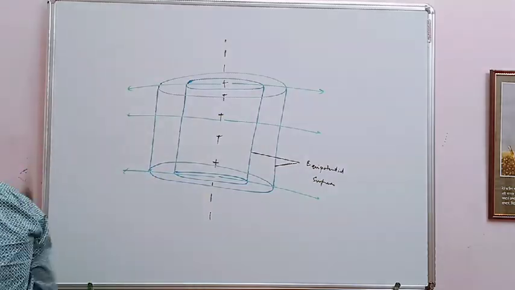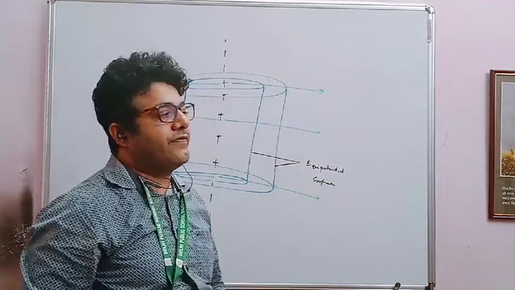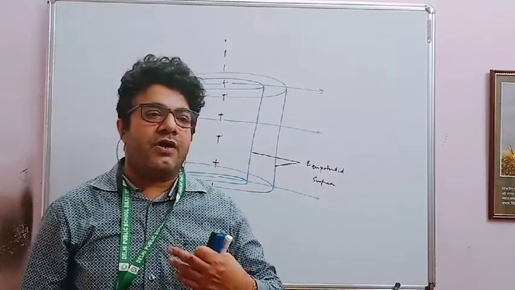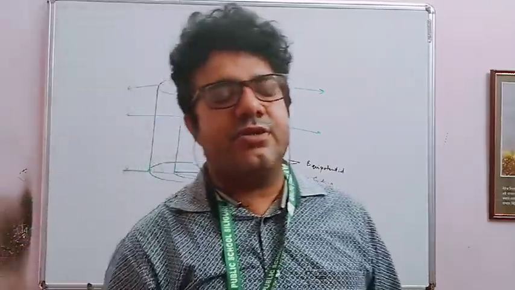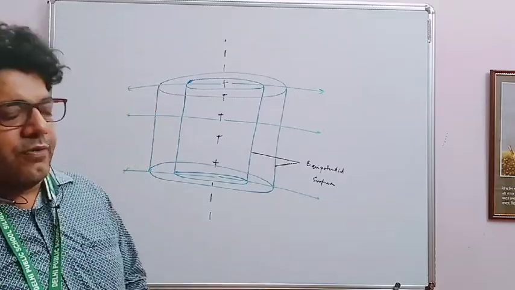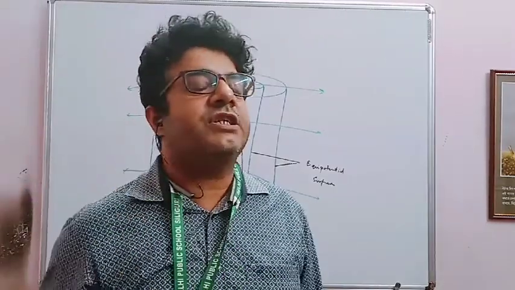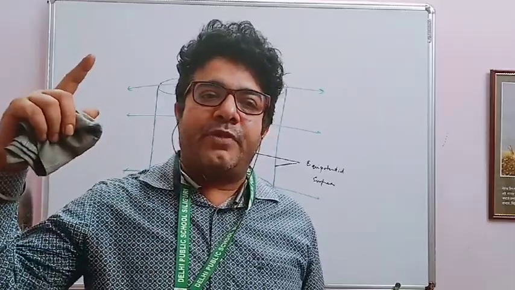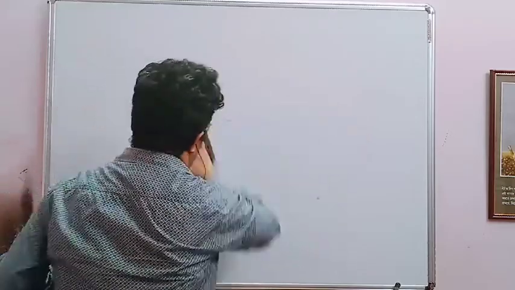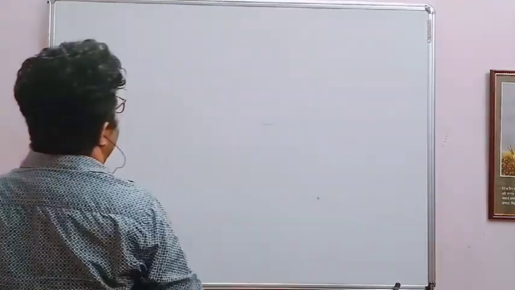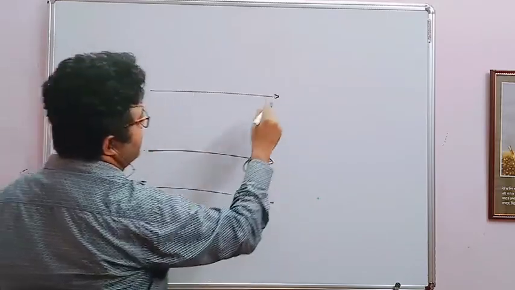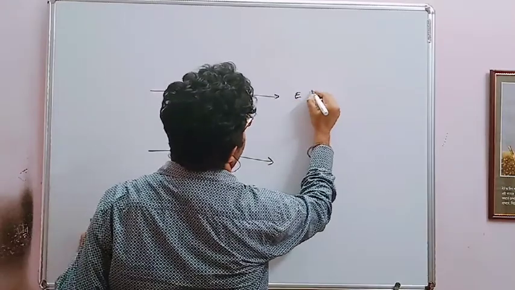Next, the third one is draw equipotential surface. The third one is very, very important. Examiner can ask you to draw equipotential surface for uniform electric field, or they can ask you for an infinitely long sheet. They can ask you both ways. So for uniform electric field, or infinitely long sheet, if they are asked, because electric field is uniform,